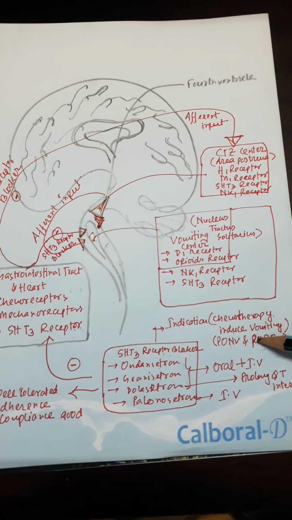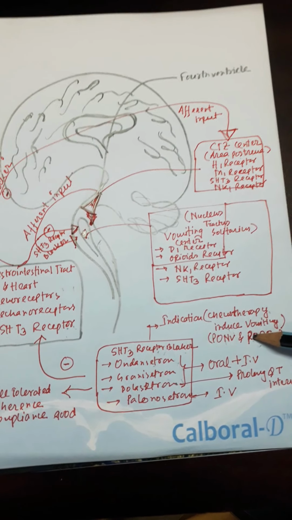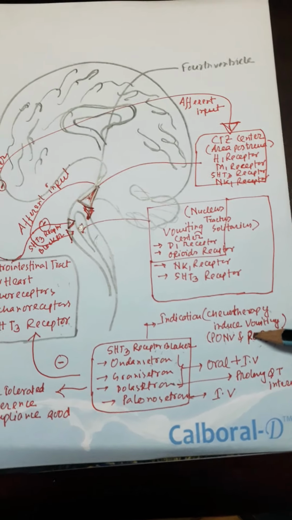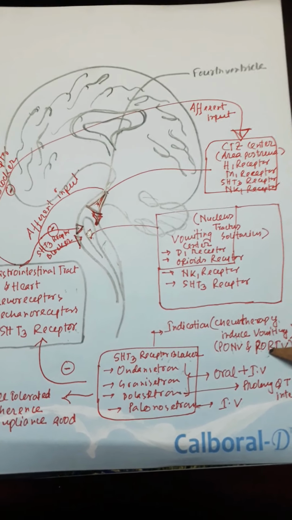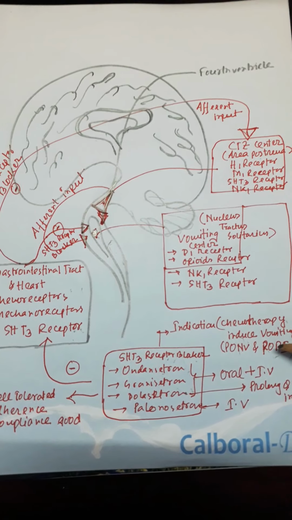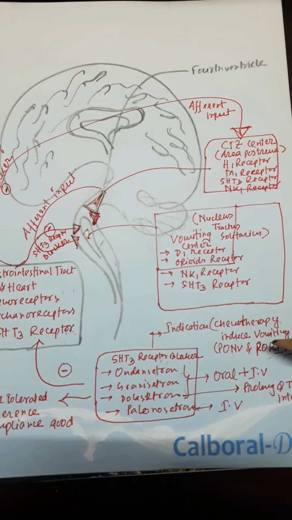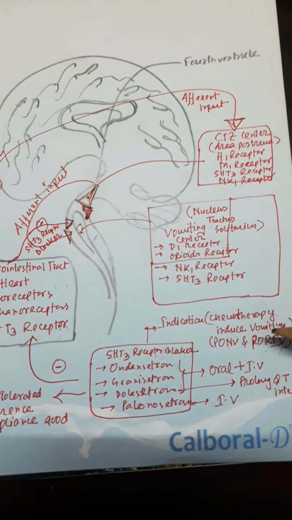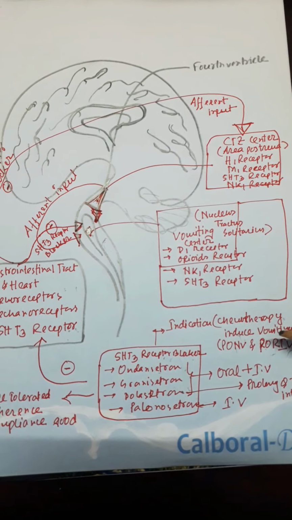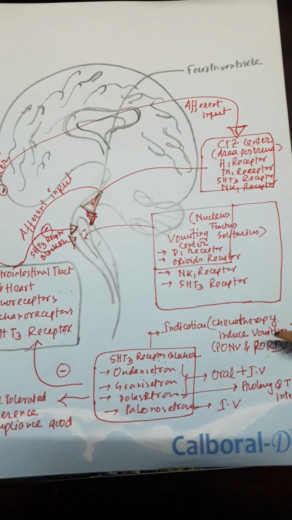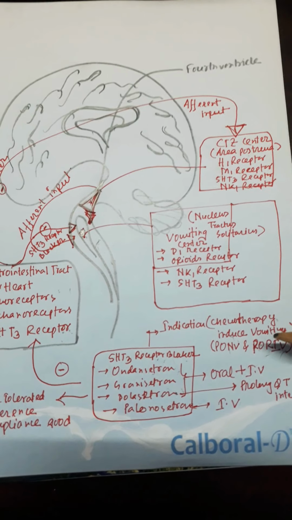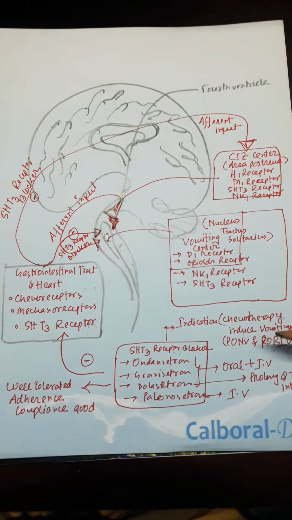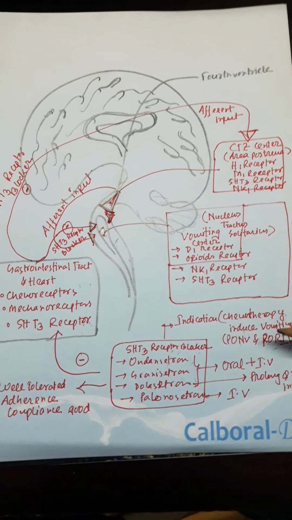This vomiting is like this: when the patient takes a chemotherapeutic agent, after giving the agent they feel vomiting, and if the next date is after 1 week, they feel vomiting before the chemotherapy is given after 7 days. And this anticipatory anxiety that produces this type of vomiting is called anticipatory vomiting. And in anticipatory vomiting, we use 5-hydroxytryptamine 3 receptor blockers, which are useful drugs.